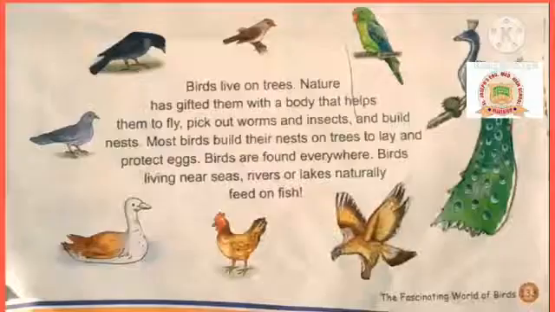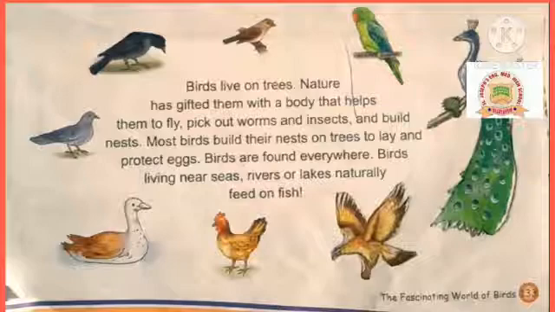Now children, after that I read the next paragraph. Birds live on trees. Nature has gifted them with a body that helps them to fly, pick out worms and insects and build nests. Most birds build their nests on trees to lay and protect eggs. Birds are found everywhere. Birds living near seas, rivers or lakes naturally feed on fish. So children, I read the second paragraph. Now I explain this paragraph.